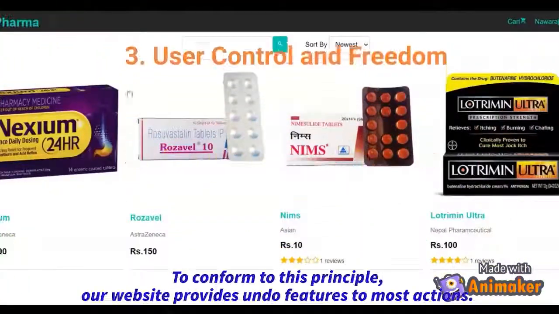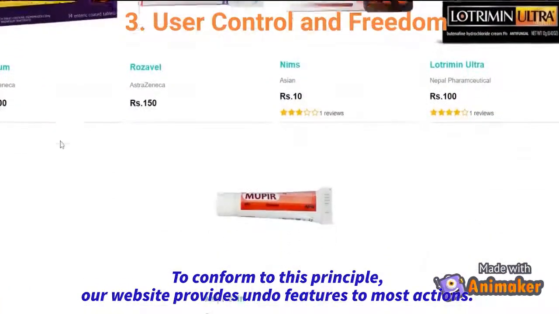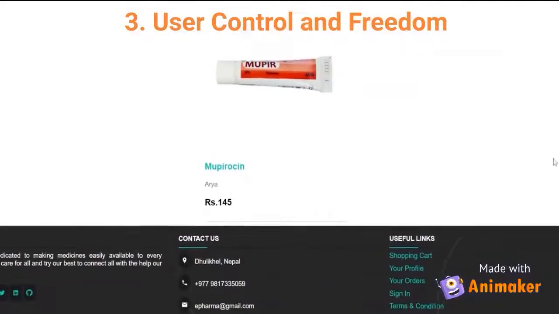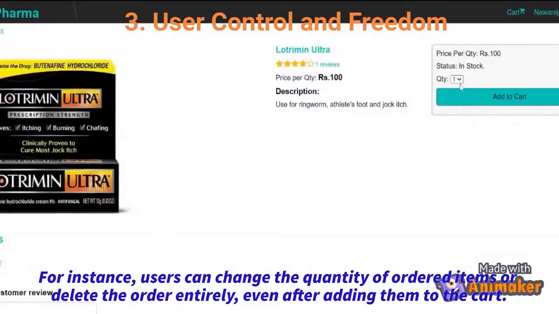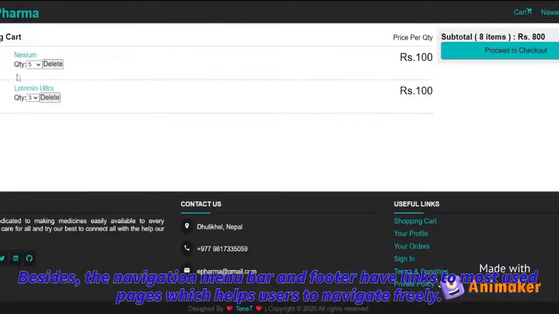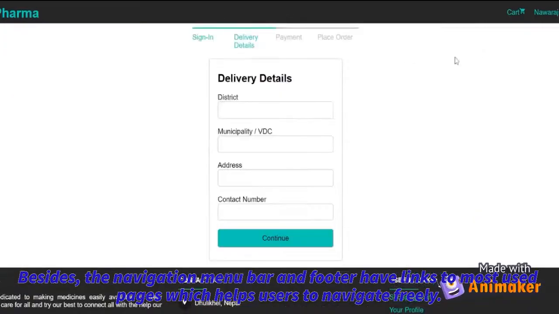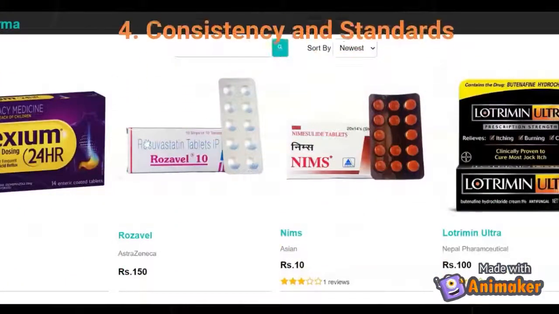The third principle is user control and freedom. To conform to this principle, our website provides undo features to most actions. For instance, users can change the quantity of ordered items or delete the order entirely even after adding them to the cart. Besides, the navigation menu bar and footer have links to most used pages which helps users to navigate freely.